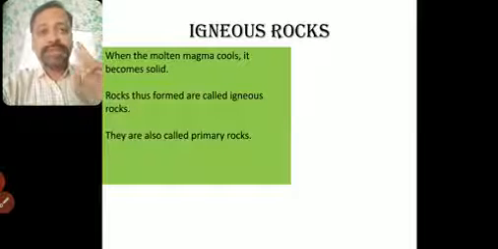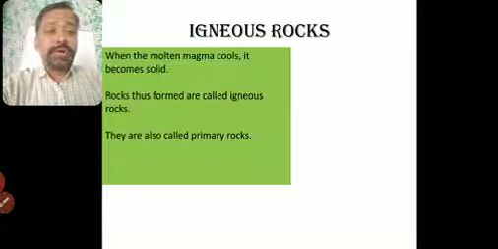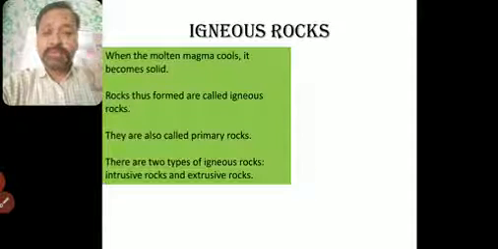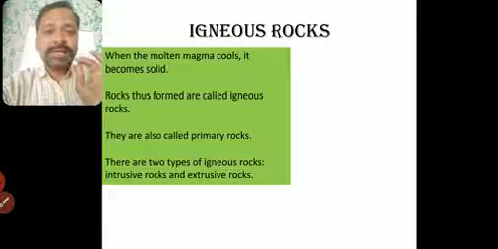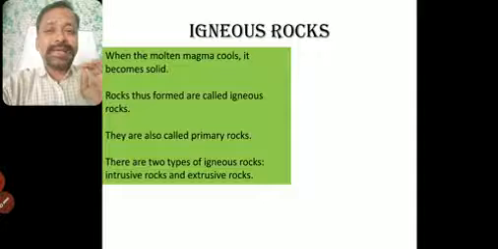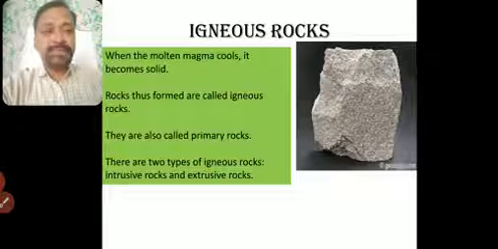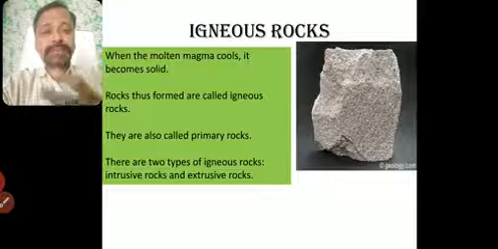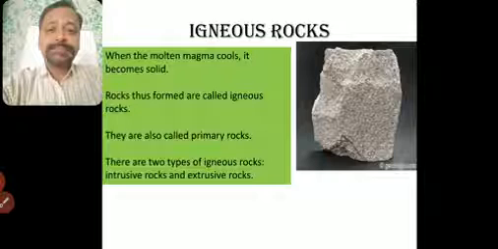Now among igneous rocks we also have two kinds, intrusive rocks and extrusive rocks. Why? How? We'll see this. Don't worry, just understand that igneous rocks are also of two types. One is intrusive rocks and one is extrusive rocks. Now this is a picture of an igneous rock. The molten magma or lava, when it cools down, becomes an igneous rock.